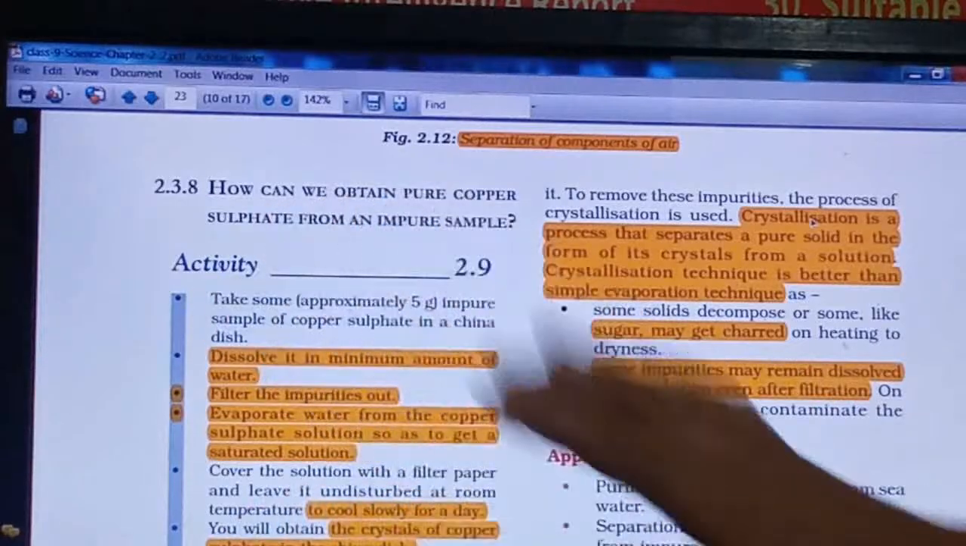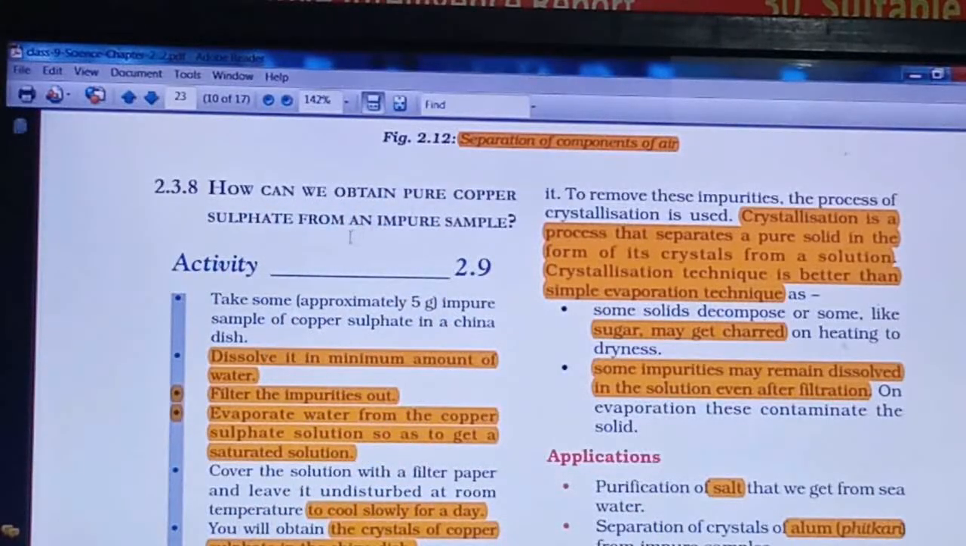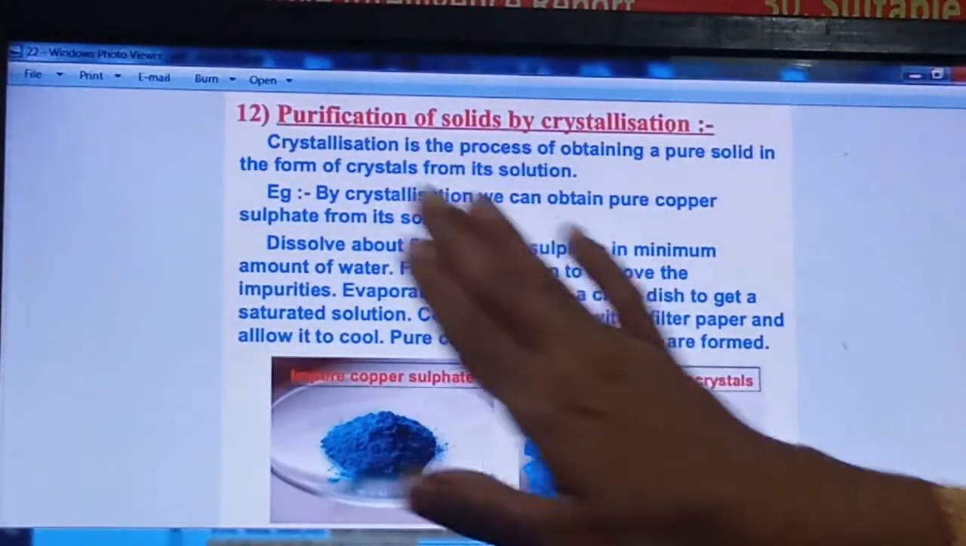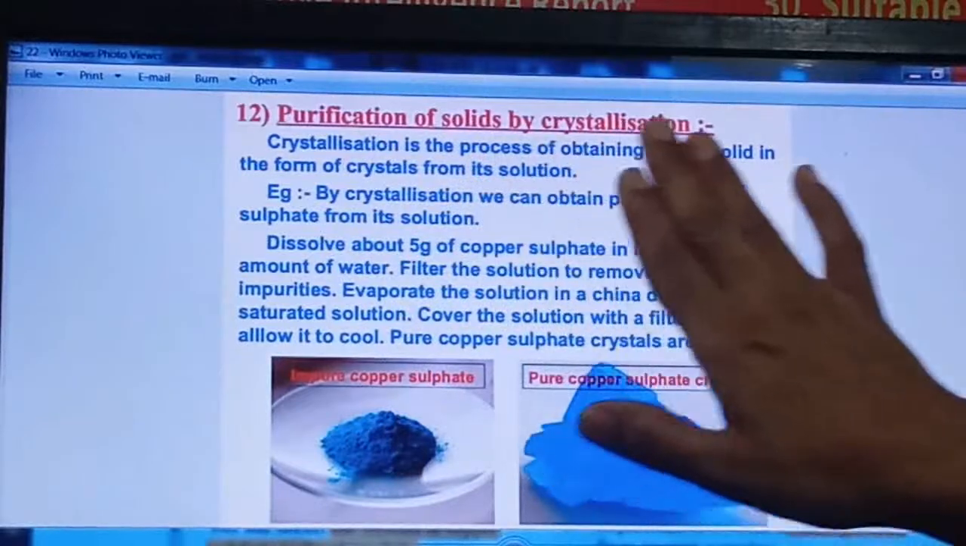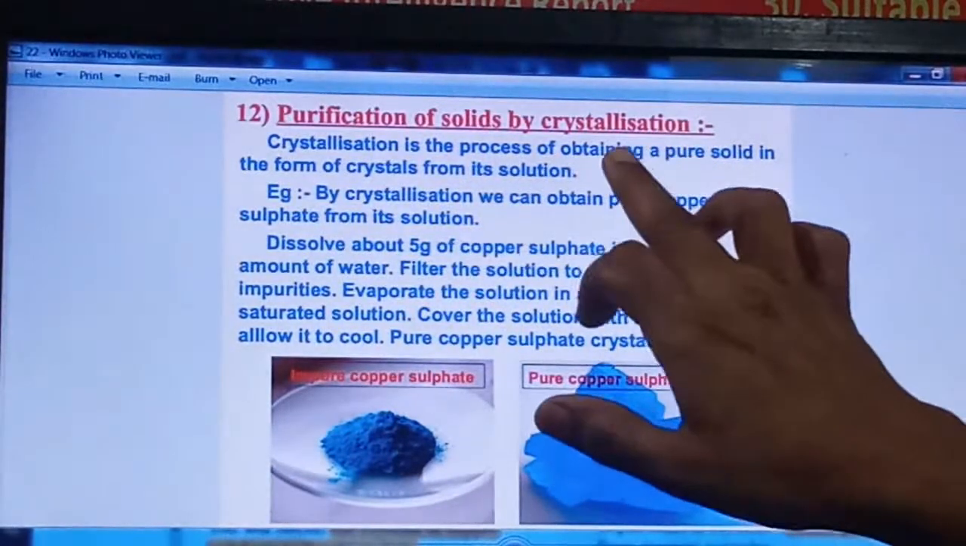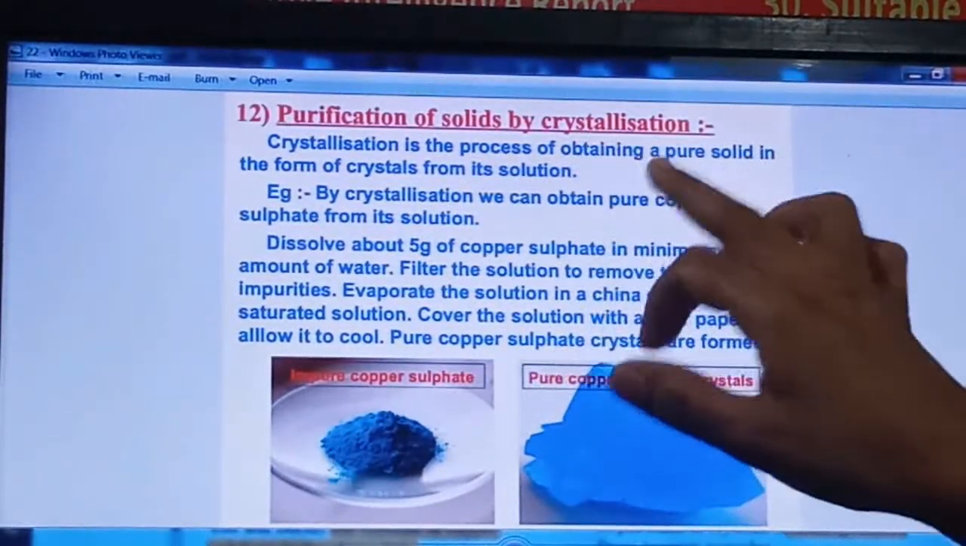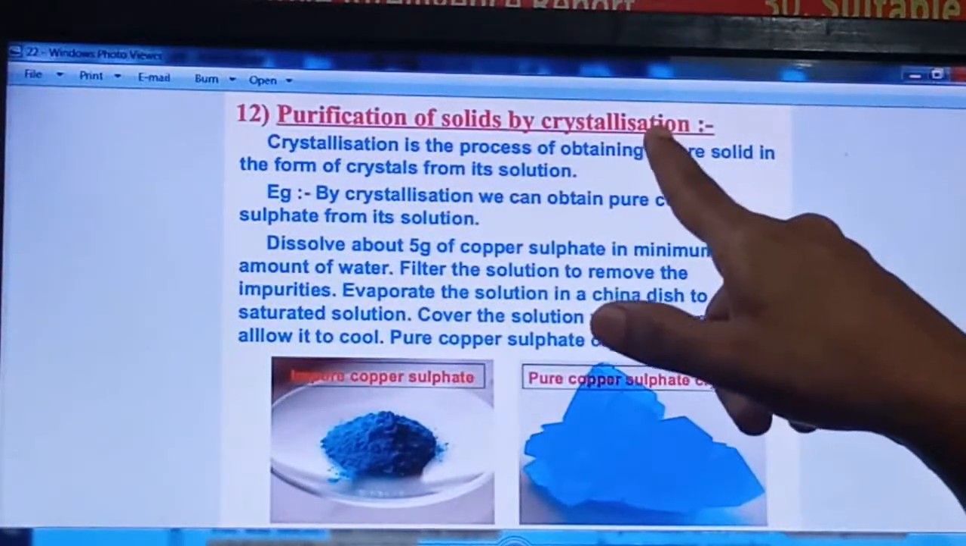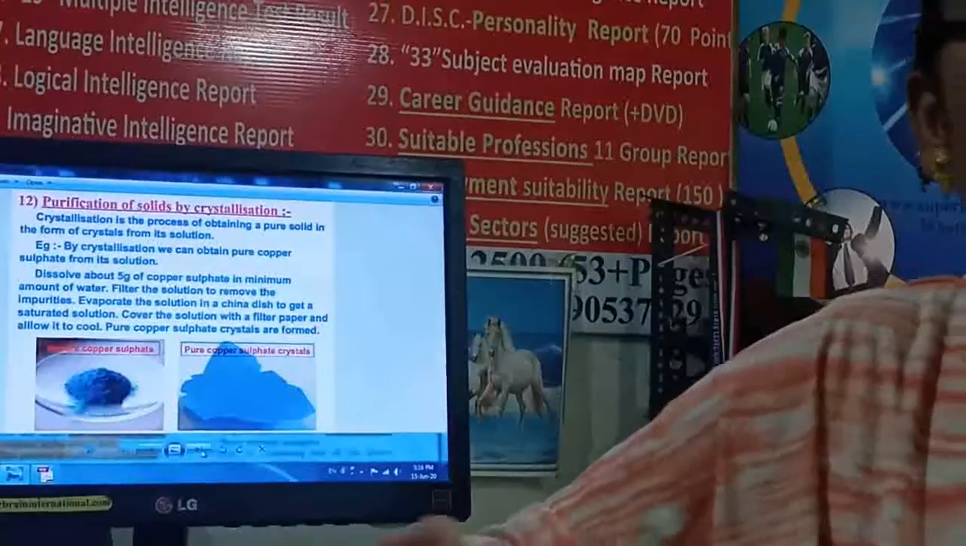Next point is, how can we obtain pure copper sulfate from an impure sample? See here, purification of a solid by crystallization. So this is the method of crystallization. Earlier also I gave a hint about how crystals are formed, right? Now how can we obtain crystals?